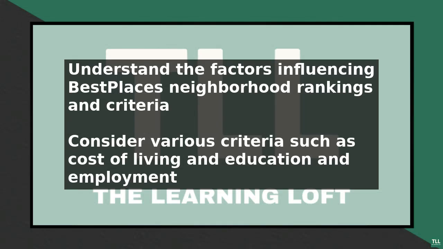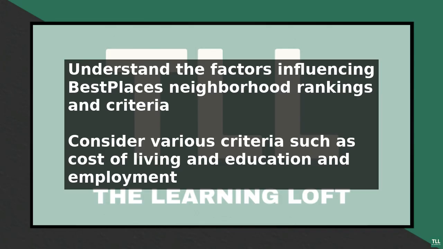To analyze Best Places neighborhood rankings, start by understanding the factors that influence these rankings. Best Places considers various criteria such as cost of living, education, employment, health, housing, transportation, and crime rates. First, navigate to the Best Places website and select the city or region you are interested in.